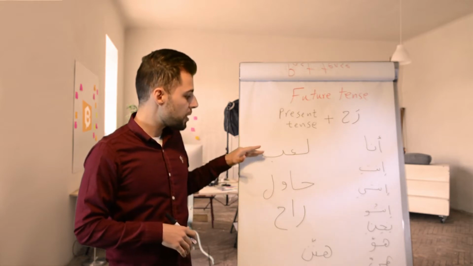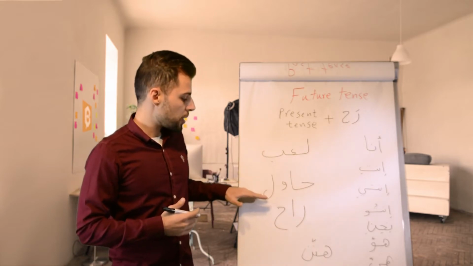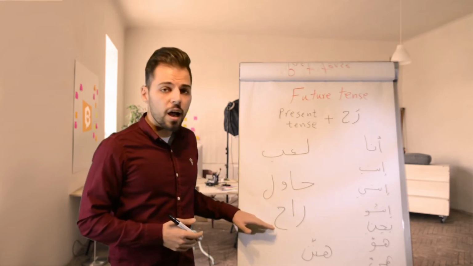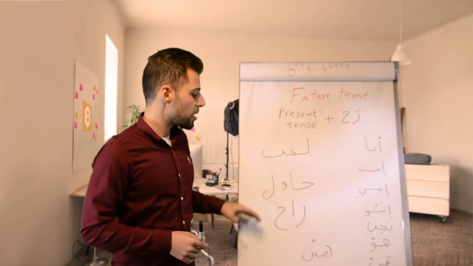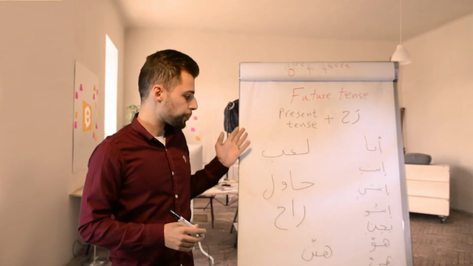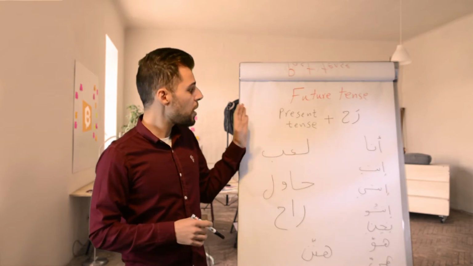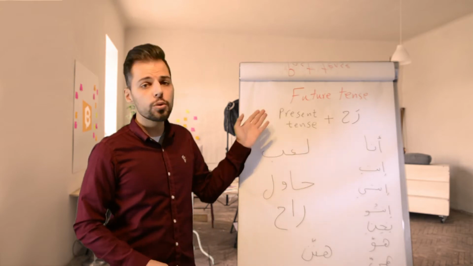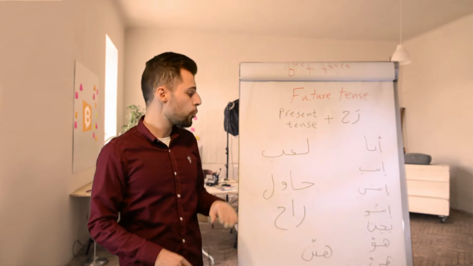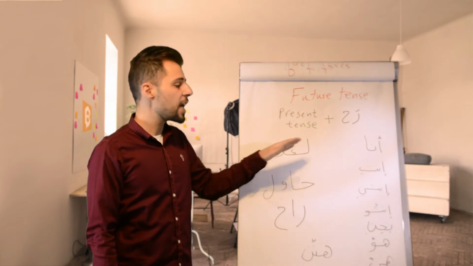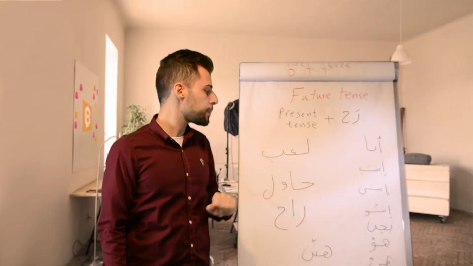So lab, played, حاول, tried, راح, went. These are all in the infinitive form in the past. But in the future tense, we use the present tense. So we transform the verb from the past tense to the present tense and we add the word rah.